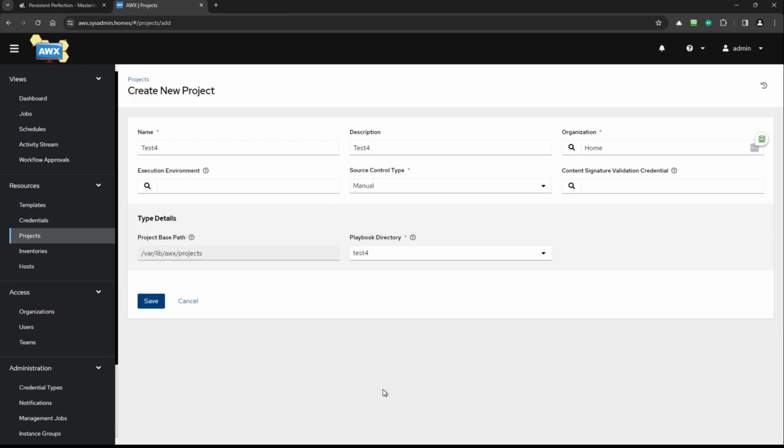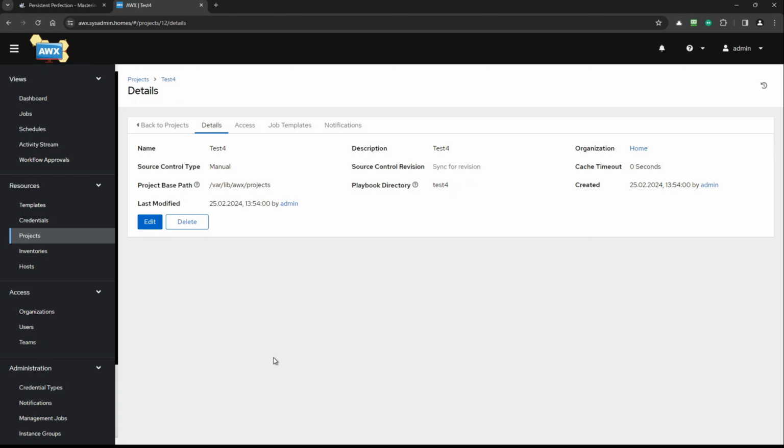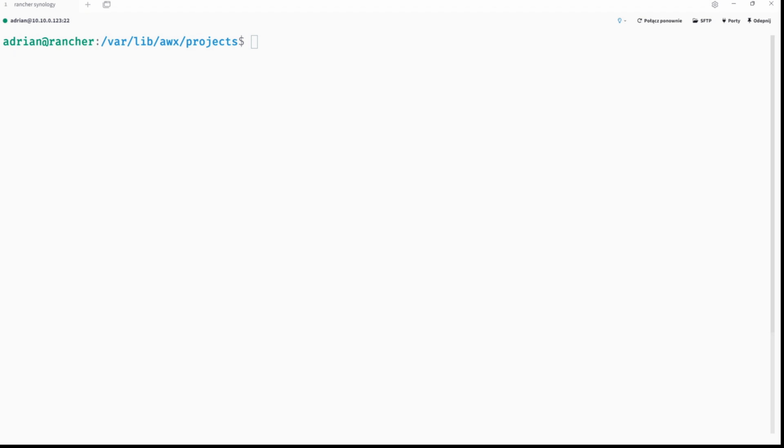This is a permanent solution, and even if you get rid of the pod, it will recreate the directory. But what is very crucial, the problem is that you need to care about one simple thing. You need to make a backup of this directory here on a host to not lose any change.